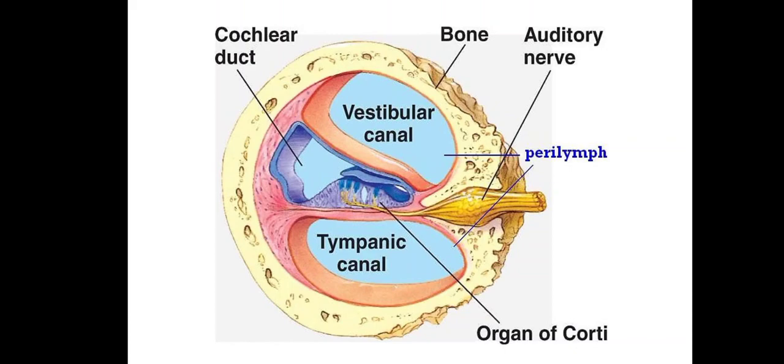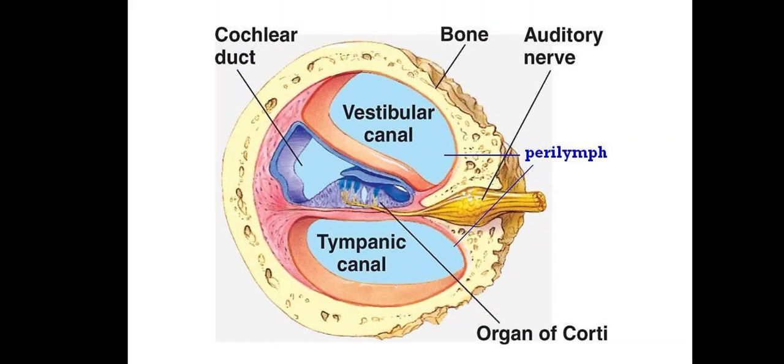Look at this figure. In this figure, you can also find the transverse section of the cochlea. The uppermost chamber is the vestibular canal, or the scala vestibuli. The middle one is the cochlear duct, also known as scala media, and the lower one is the tympanic canal, also known as scala tympani.